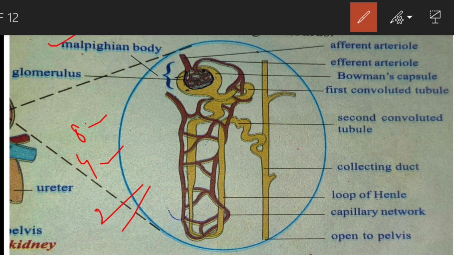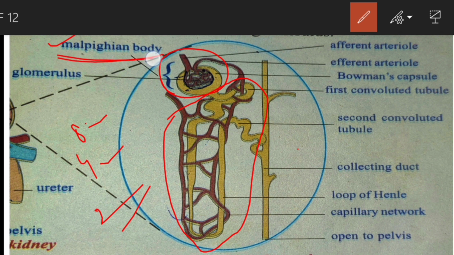So the nephron contains two parts, the Malpighian body and the renal tubule. This entire part is the renal tubule, and this cup-like part is the Malpighian body. Again, the Malpighian body contains two parts: one is the glomerulus and the second is the Bowman's capsule. This cup-like structure is called the Bowman's capsule, and the bunch of fine blood capillaries is called the glomerulus.